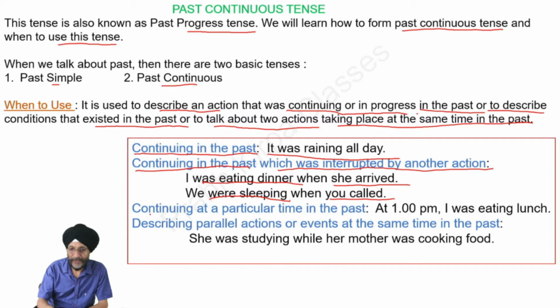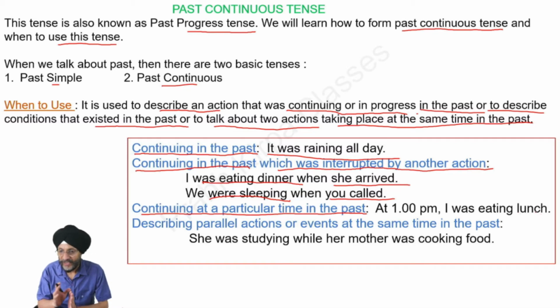This tense may also be used to talk about an action continuing at a particular time in the past. For example, at 1 p.m., I was eating lunch. That is, at 1 o'clock, I was doing some action. That is, I was eating lunch at a particular time in the past.